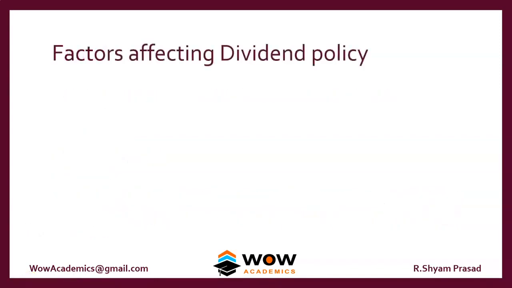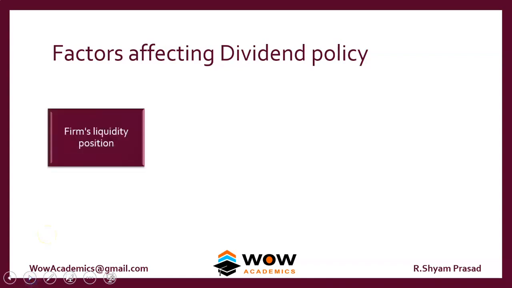So we look at what are the factors which affect the dividend policy of a company. Every company has its own dividend policy, whether it's going to be constant payout ratio, or no dividend policy, or irregular dividend policy, or a constant dividend per share. Whatever dividend policy they have, the policy is affected by these factors. Number one, how much liquidity the company has, how much cash the company has. If a company has a lot of cash, they can issue more dividend. If the company's liquidity position is very poor, they can't go for a high amount of dividends.